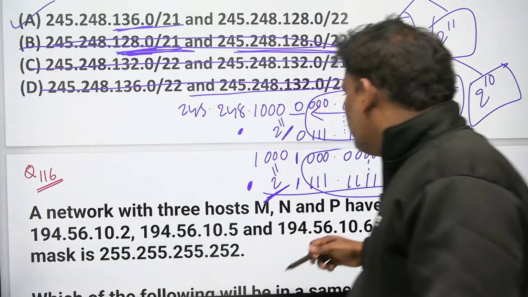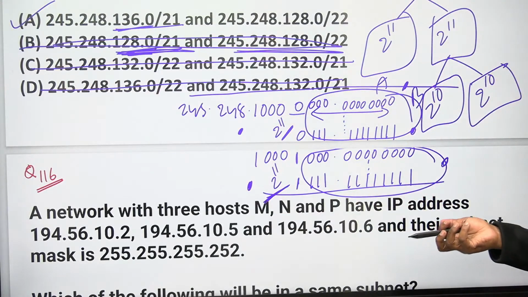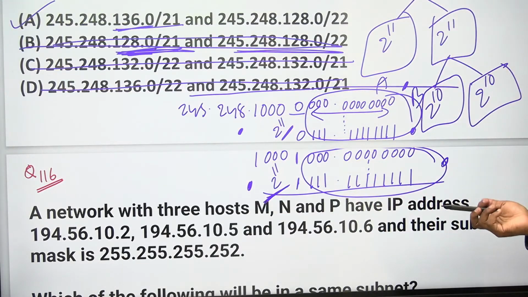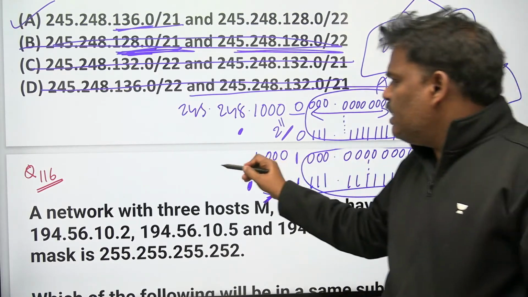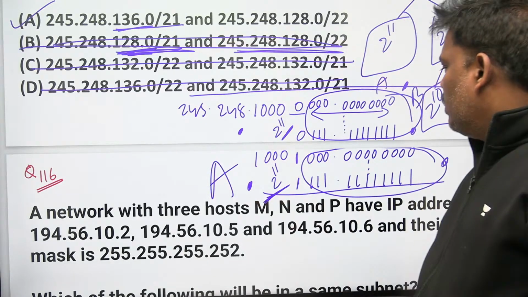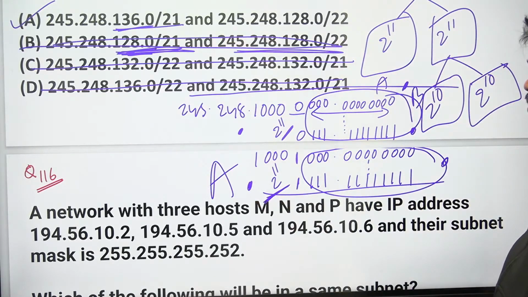If you want, I will proceed with the remaining part also. So let's see option A. If option A is the answer, this is given to A purpose. 136.0 is given to A purpose.